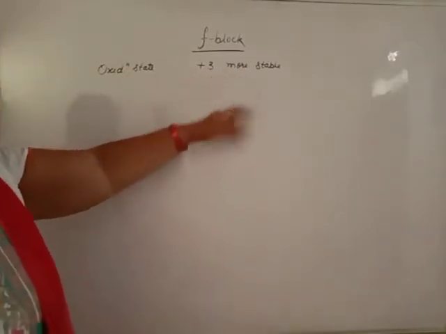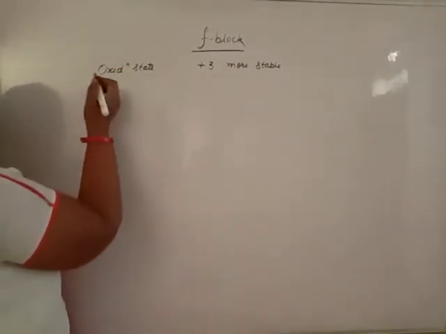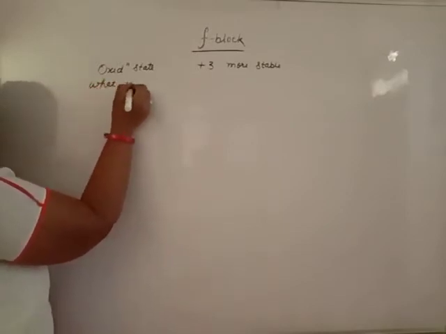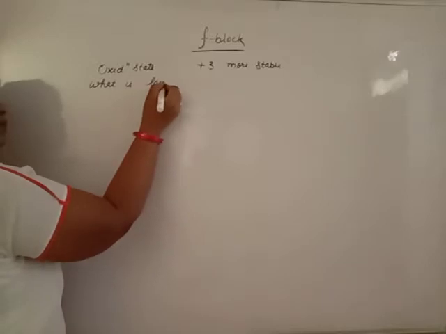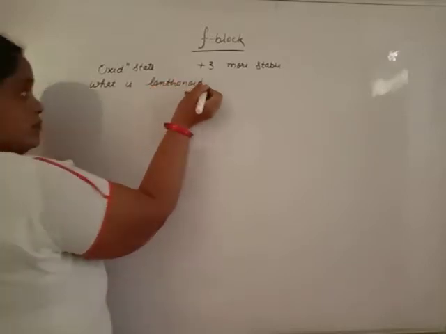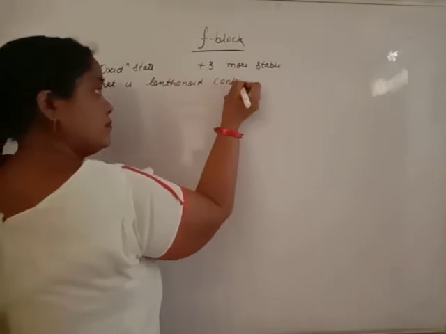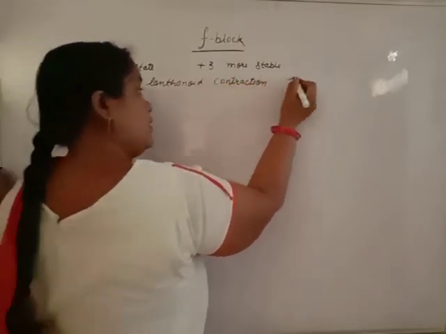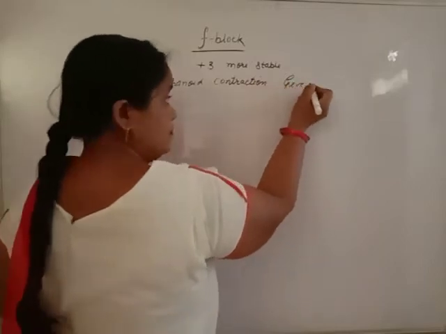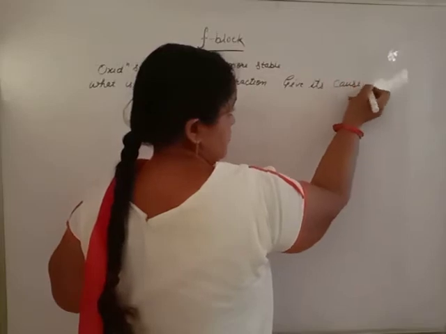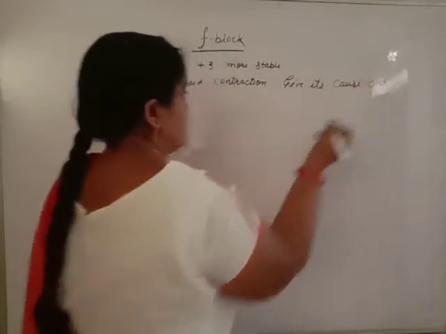Now our question is: what is lanthanoid contraction? Give its cause and consequences.